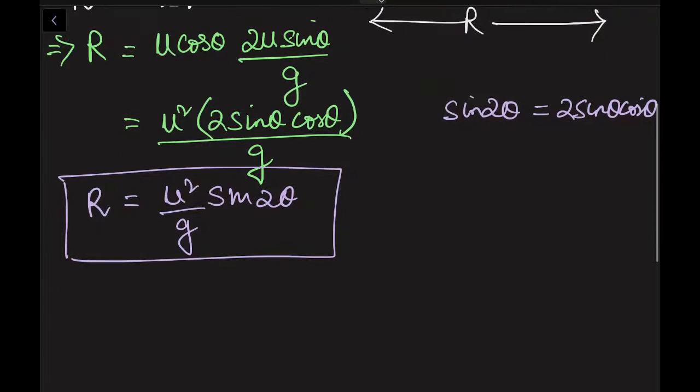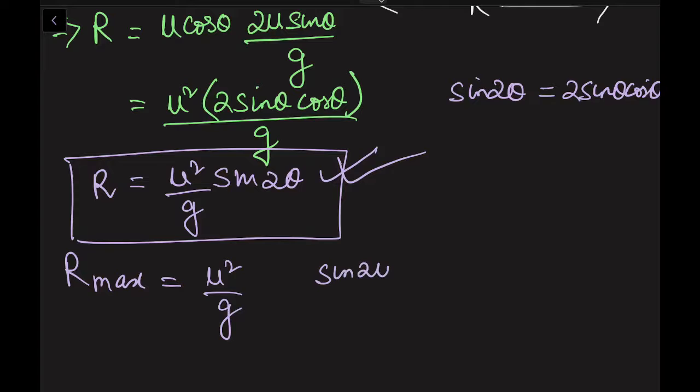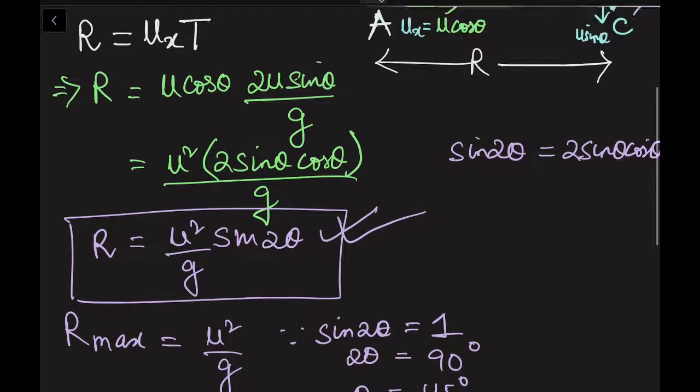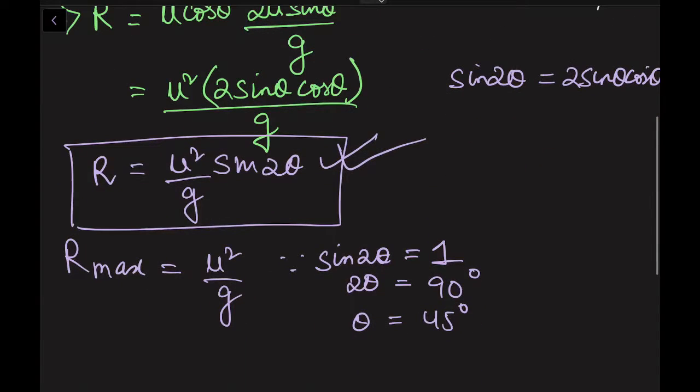Now suppose I ask you how much is the maximum range which you can cover. So in that case, look at this expression. The maximum value of this expression will be u square by g, isn't it? Because the maximum value of sin 2 theta is 1. That means 2 theta will be 90 degrees, theta will be 45 degrees. So if you throw your projectile at an angle of 45 degrees, then you will cover the maximum range.